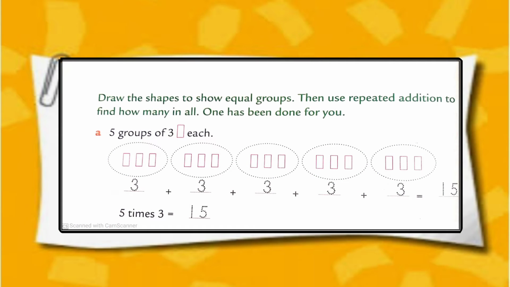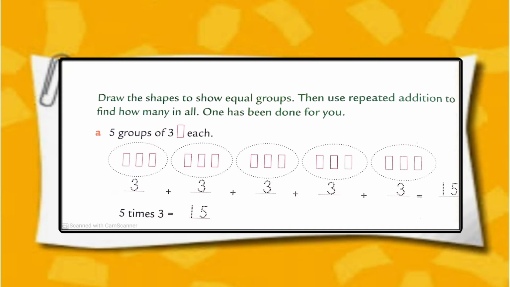Draw the shapes to show equal groups. Then use repeated addition to find how many in all. Sum number A. 5 groups of means there are 5 groups and 3 rectangles each.